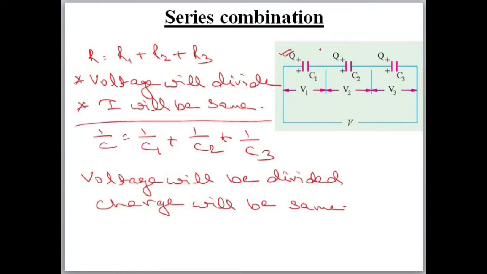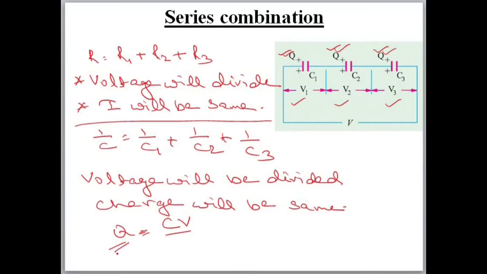You can see here also Q charge, here also Q charge, here also Q charge. But voltage is divided: V1, V2 and V3. Now what was the rule? Q is equal to C into V.